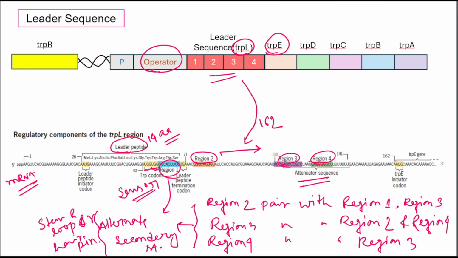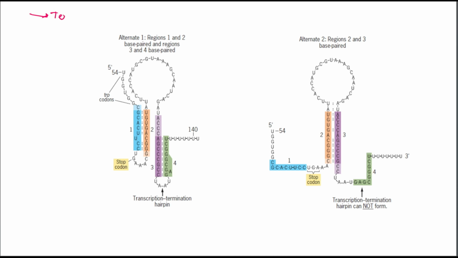So what is attenuation? Attenuation is a regulatory mechanism that controls transcription based on tryptophan availability. The attenuator can form two alternative RNA hairpins, and this determines whether transcription continues or stops. One is the terminator and the other is the anti-terminator.